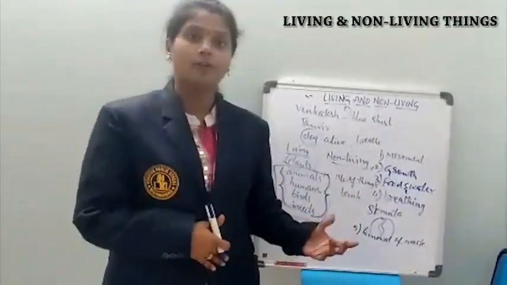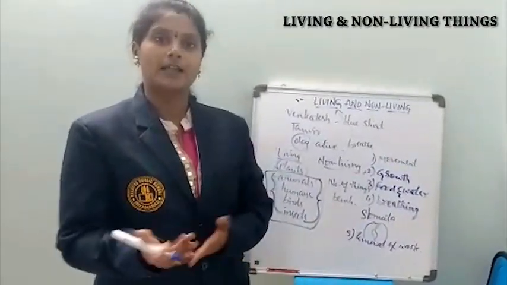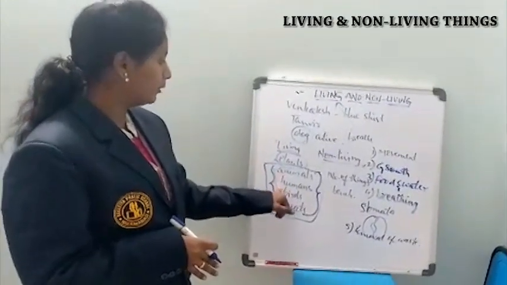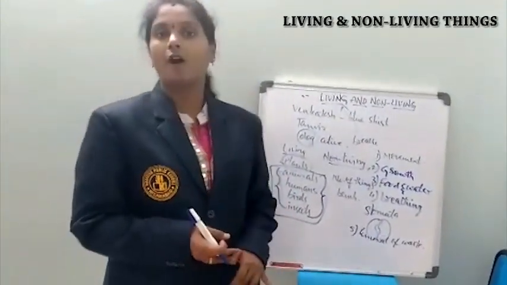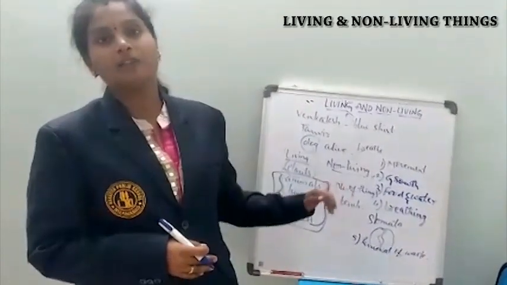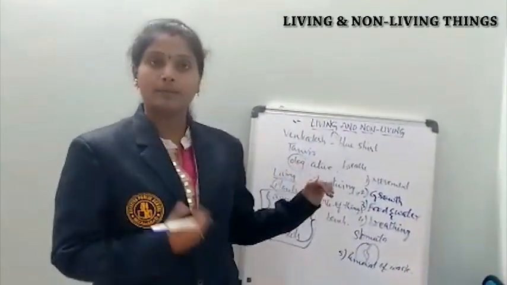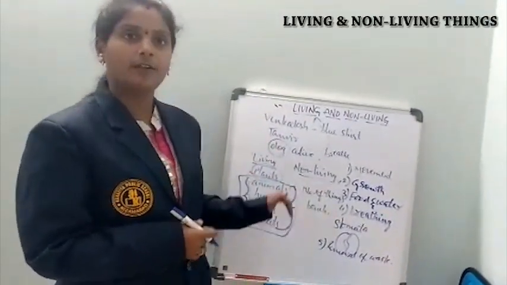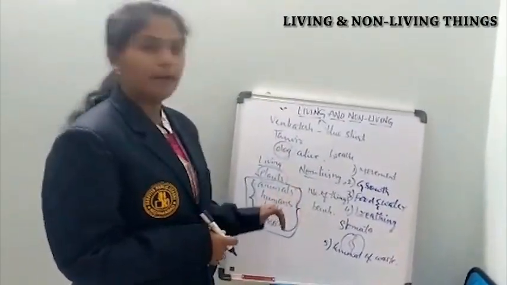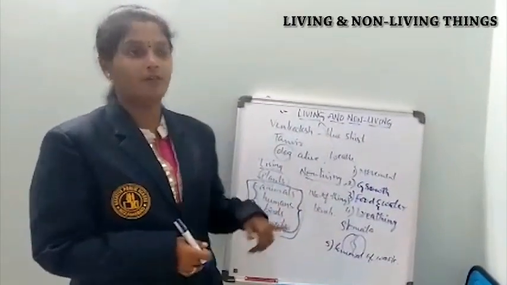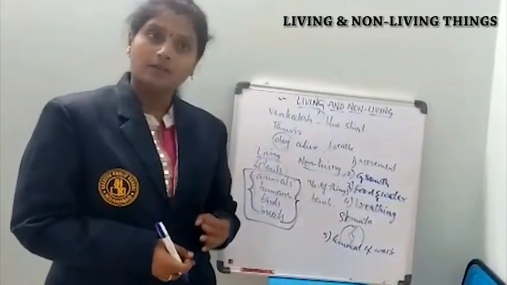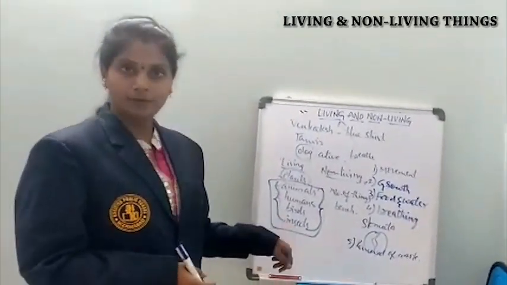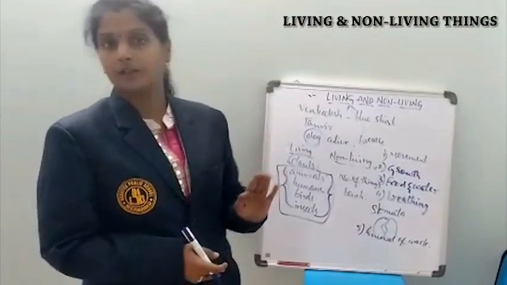As we take food, we need to remove the impurities, the waste which is present in our body. If you take the example of animals and human beings, we remove the waste in the form of feces and urine. Animals also remove waste from the body in the form of urine, and also in the form of dung, which we call feces. Human beings also remove body waste in the form of feces, urine, sweat, etc. Insects also remove waste, and birds also remove waste.